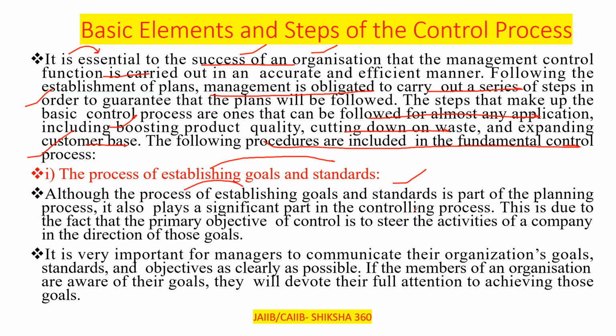This is due to the fact that the primary objective of control is to steer the activities of a company in the direction of those goals. So the process of establishing goals and standards is part of the planning process. It also plays a significant part in the controlling process, because the primary objective of control is to steer the activities of the company in the direction of those goals.